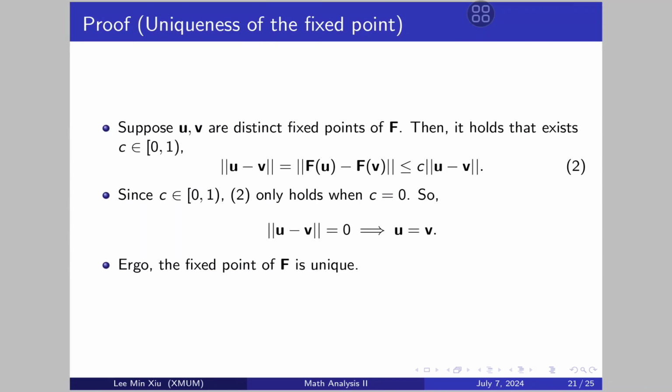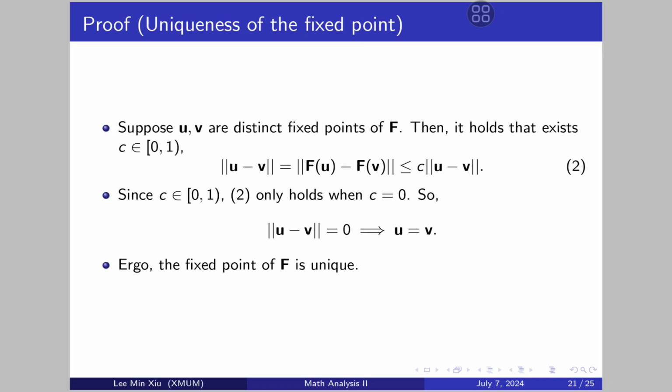Right, now here we will prove the uniqueness of the fixed point. So suppose u and v are distinct fixed points of f. Let's just suppose there are two different fixed points, and then we will show that u equals v, and therefore it must be unique.